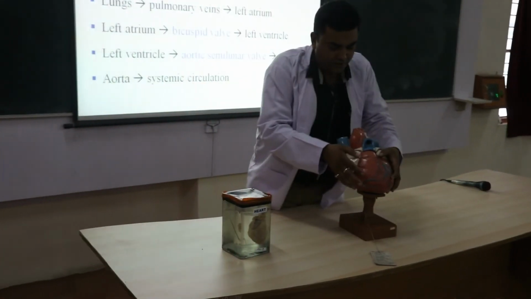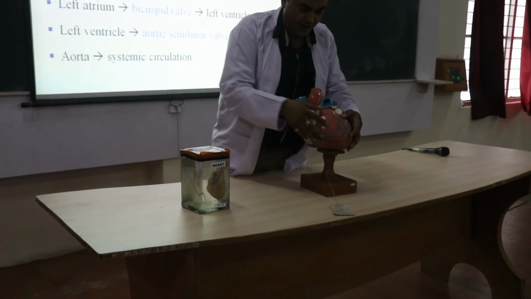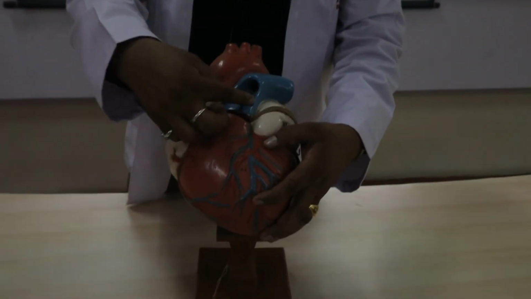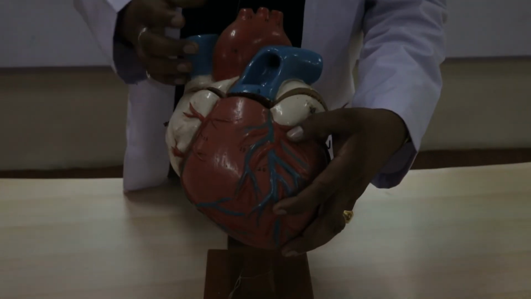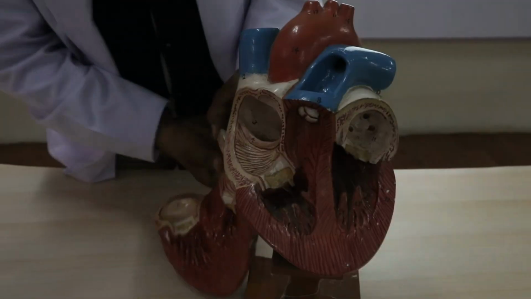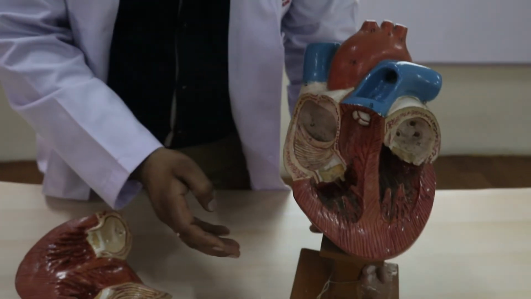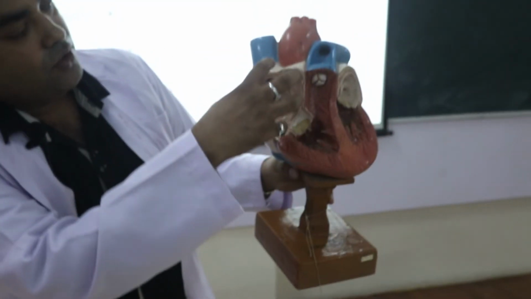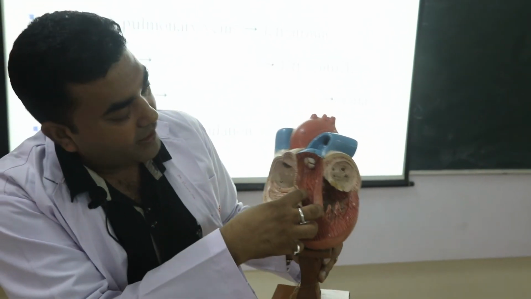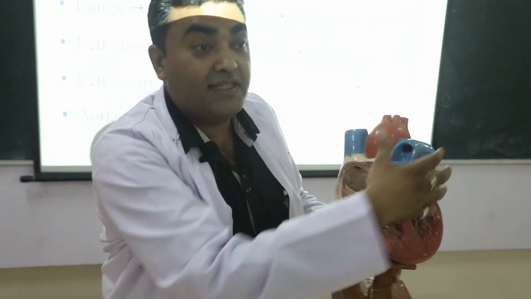External features, if you see, this is the right atrium, right ventricle, left atrium, left ventricle, and this is the aorta. This is the pulmonary trunk, which divides. And if you see the interior aspect, this is the coronal section that we have already seen. So this is the right atrium, this is the right ventricle, this is the left atrium, left ventricle, and there are the major vessels attached to the heart.